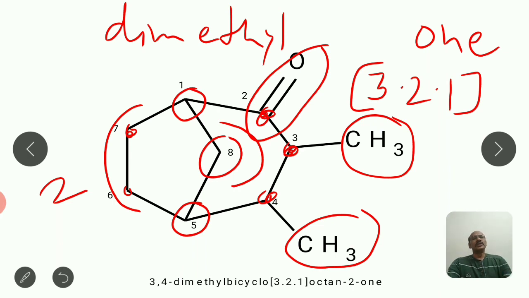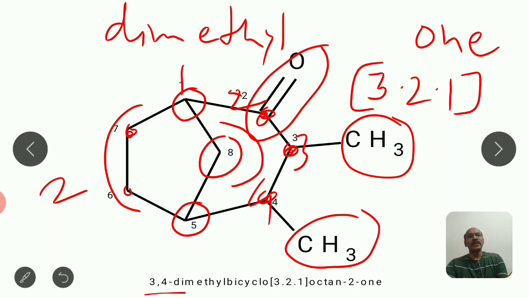So substituents you have to write first, so that is dimethyl. But for numbering, starting from the bridgehead carbon, you have to proceed. So 1, then you have to proceed towards the larger bridge. At the same time, the ketone group appears at the lowest possible number if we start numbering from the above bridgehead carbon atom. So it will be 3, it will be 4. So methyls are at carbon numbers 3 and 4.